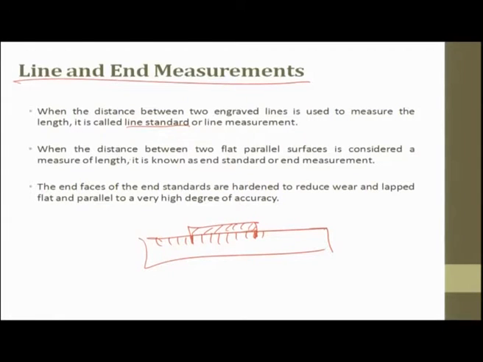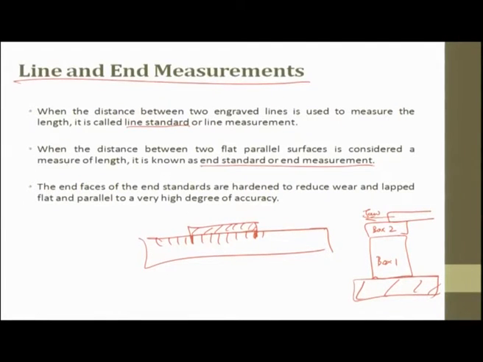When the distance between two flat surfaces is considered, for example, I have a box, I have another box, so I measure this surface. This is box 1, this is box 2, and this is a jaw, moving jaw or fixed jaw, whatever we say. So, when the distance between two flat parallel surfaces is considered a measure of length, it is known as end standard or end measurement. Now slowly we have finished all the basics, and we are getting into linear measurement.